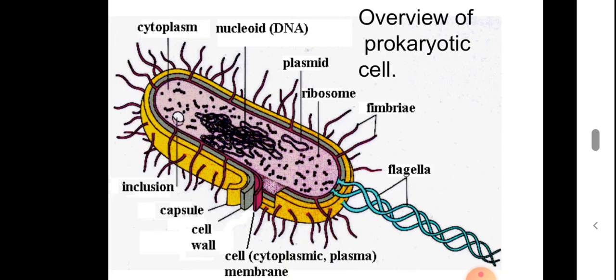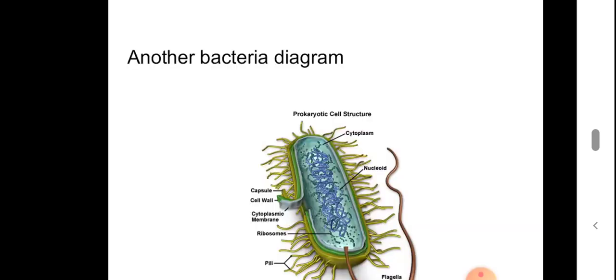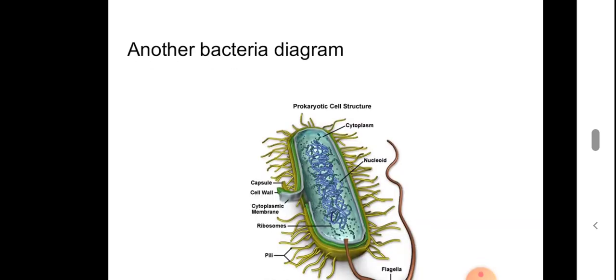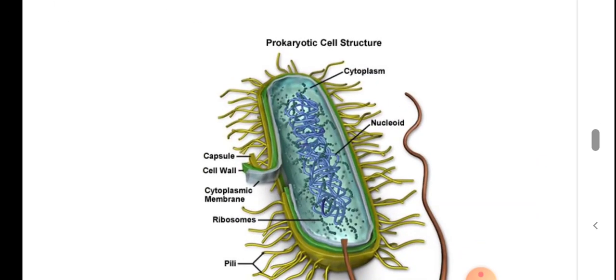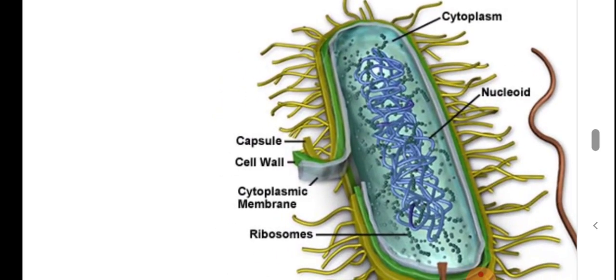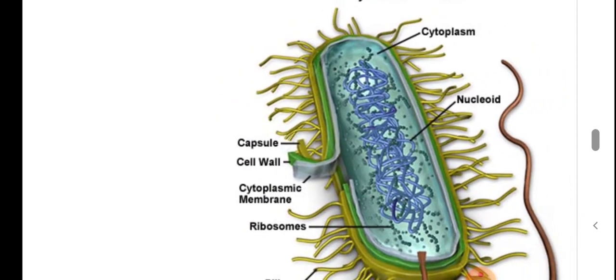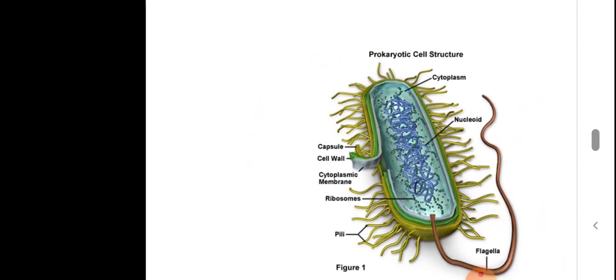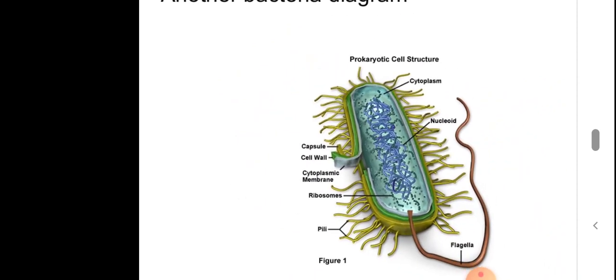Then there is the ribosome, then fimbriae, then there is flagella. These are the parts of a bacterial cell. This is another diagram showing the bacterial cell structures. Here also the three coverings are shown: capsule, cell wall, then the membrane. Inside, the ribosomes, the nucleoid, a cytoplasm, and you can see the flagella.